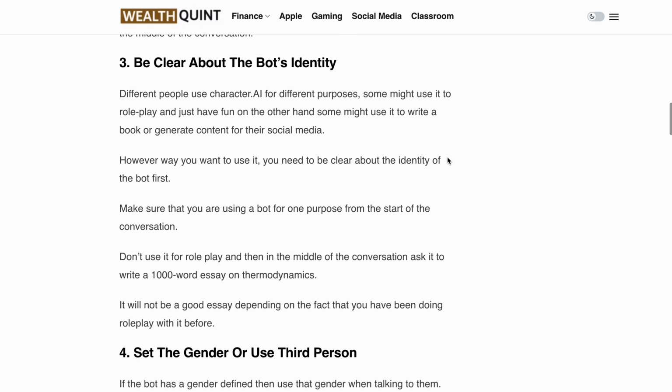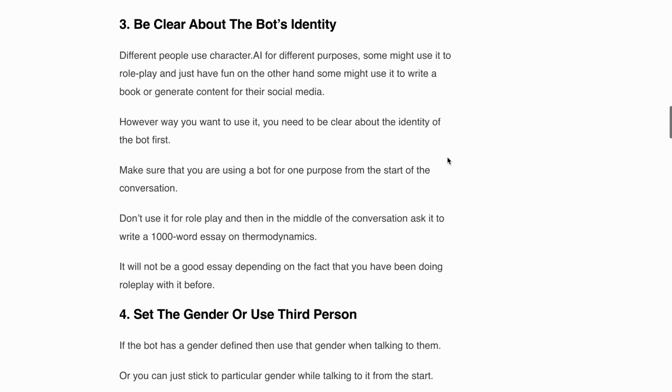Third is be clear about the bot's identity. Everyone uses Character.AI for different purposes. Some enjoy role playing and having fun, while others leverage it for writing or generating social media content. Regardless of your intention, clarity about the bot's identity is crucial. Decide on a specific purpose for the conversation right from the beginning. Avoid switching from role play to requesting a 1,000 word essay on thermodynamics midway. Remember, a bot accustomed to role play might not excel at essay writing.